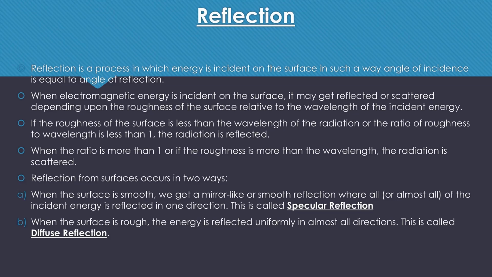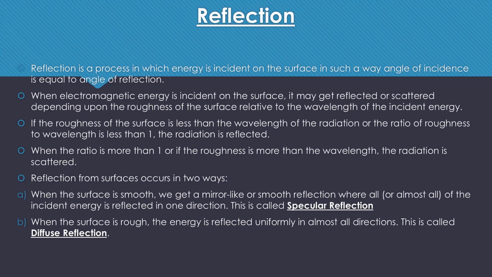Now we will move on to reflection. What do we understand by reflection? Basically, reflection is the throwback of the incident ray. Whenever an EMR interacts with a particular feature, some part of the EMR is thrown back to the atmosphere.